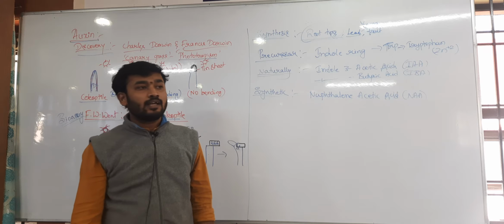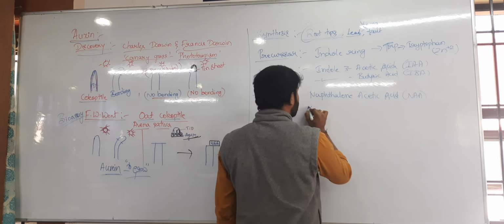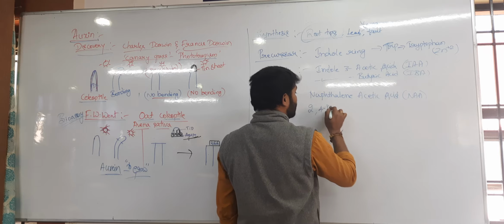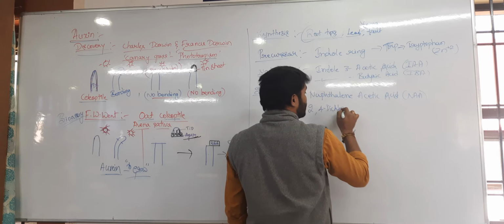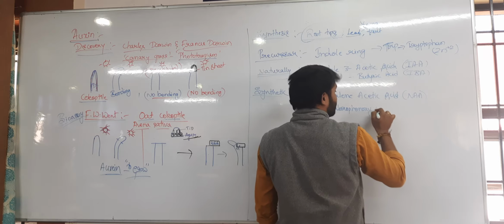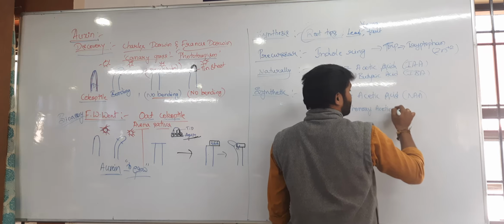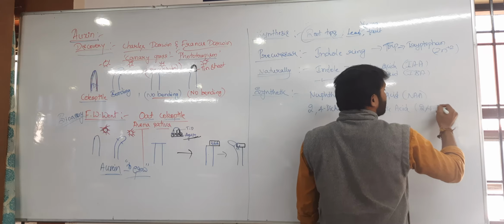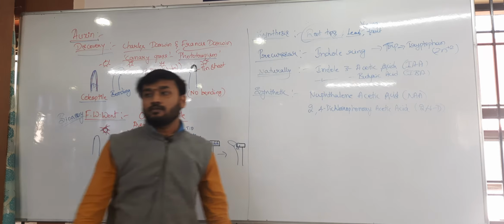Okay, then 2,4D, that is 2,4 dichloro, this is very important, dichlorophenoxy acetic acid, the commonly used weedicide or herbicide.